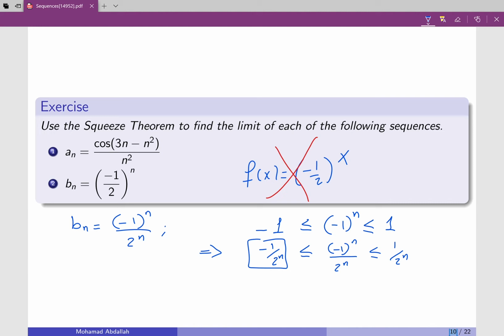So this has the form of -1 over infinity, which goes to 0 when n goes to infinity. Similarly, this goes to 0 when n goes to infinity. So by the squeeze theorem, I can conclude that the limit of b_n when n approaches infinity is equal to 0. So the sequence is convergent.